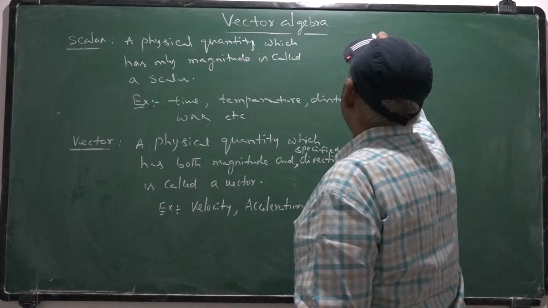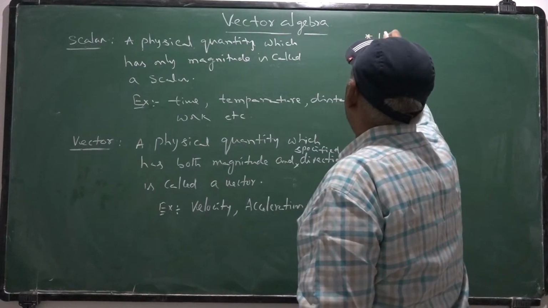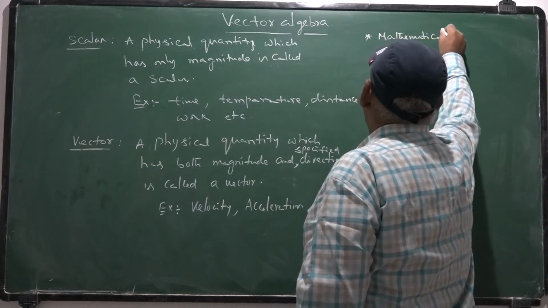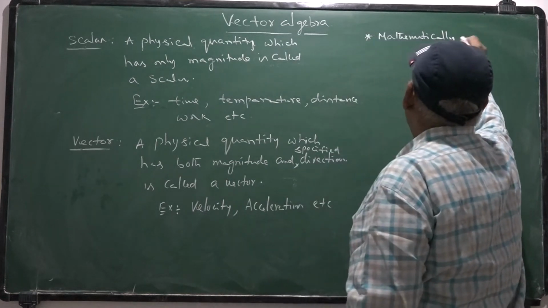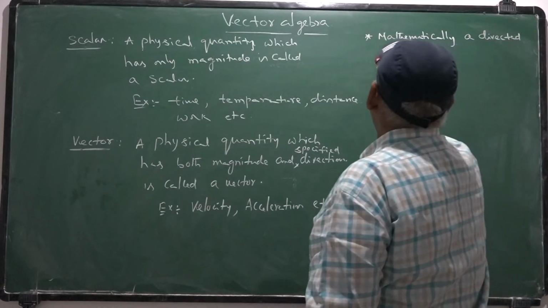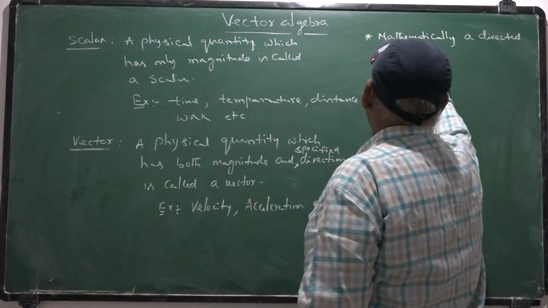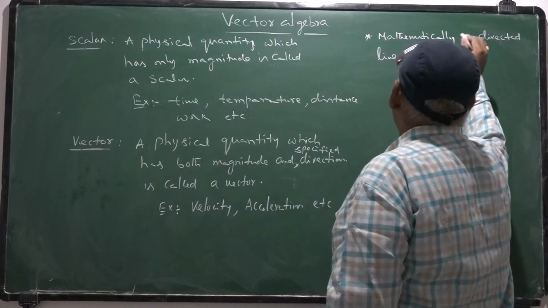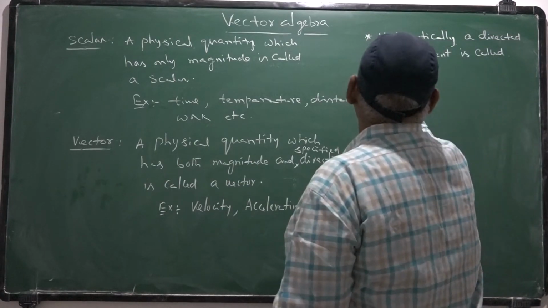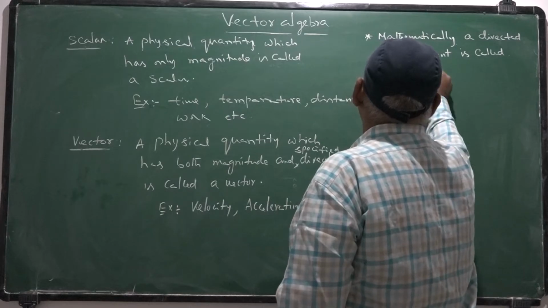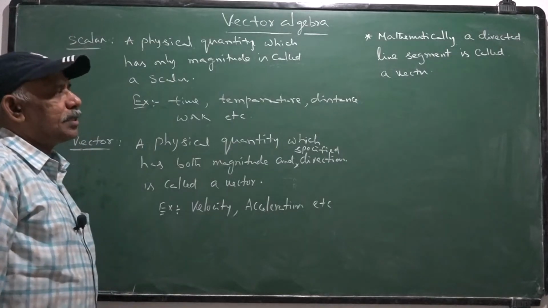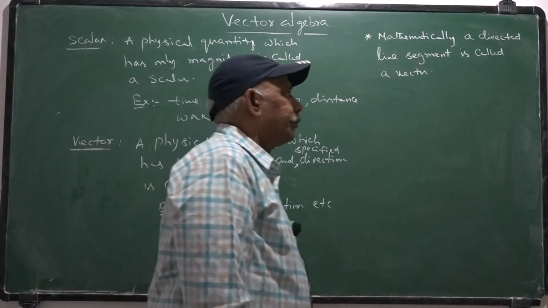Mathematically, a directed line segment is called a vector. In mathematics, a directed line segment is considered as a vector.